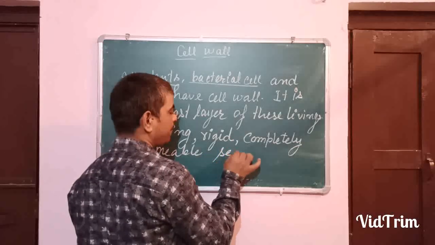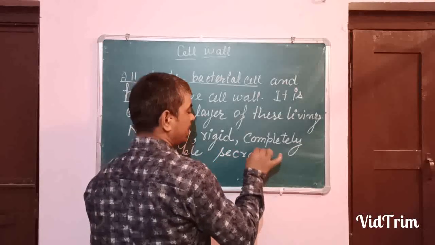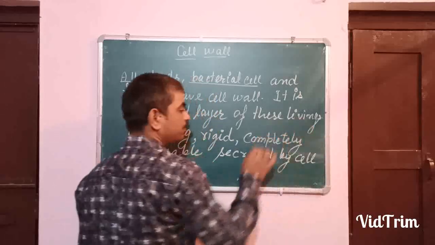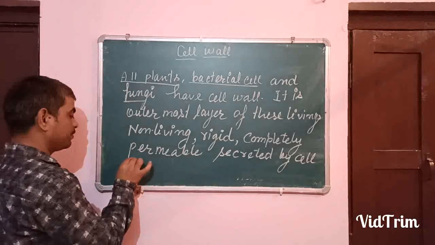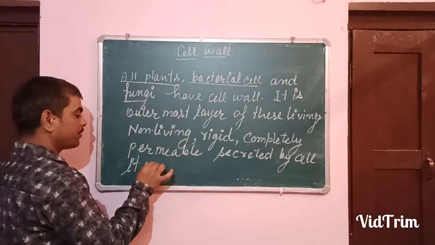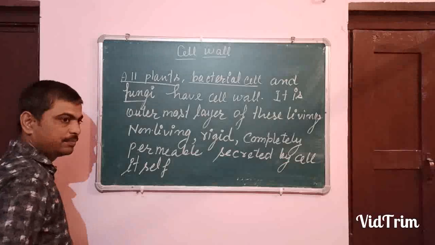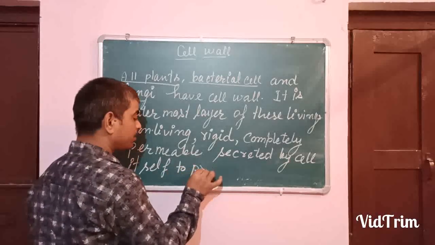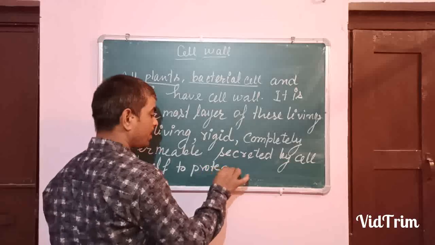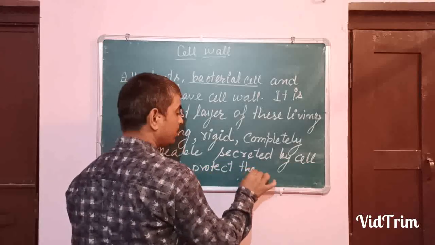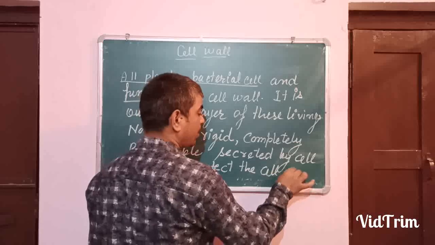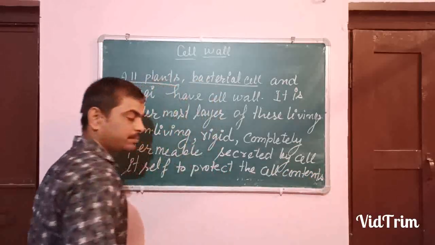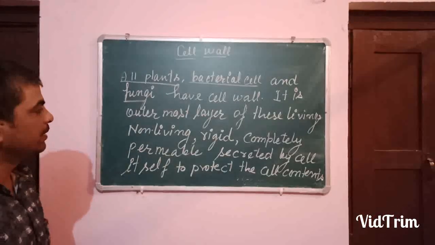Secreted by the cell itself to protect the cell contents.